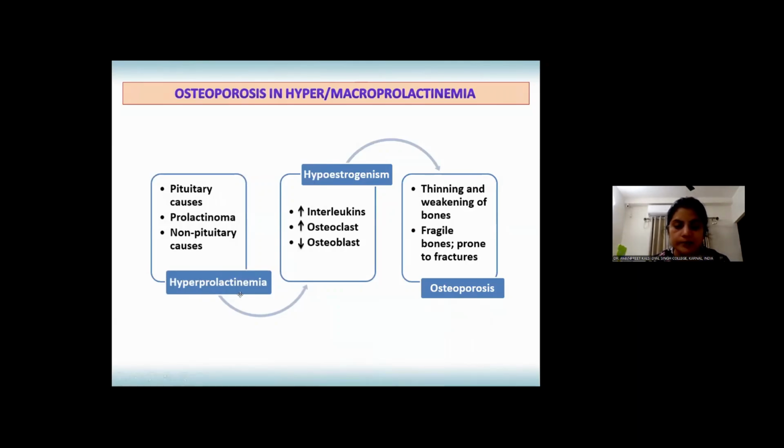Osteoporosis. Hyperprolactinemia, which occurs because of pituitary causes, prolactinomas, and non-pituitary causes, results in hypoestrogenism, which corresponds to increased level of interleukins, increased osteoclast activity, and reduced osteoblast activity, further resulting in thinning and weakening of bones, causing bones to be fragile and prone to fractures. This condition is called osteoporosis, which is quite well known with hyperprolactinemia. But what about osteoporosis in macroprolactinemia?